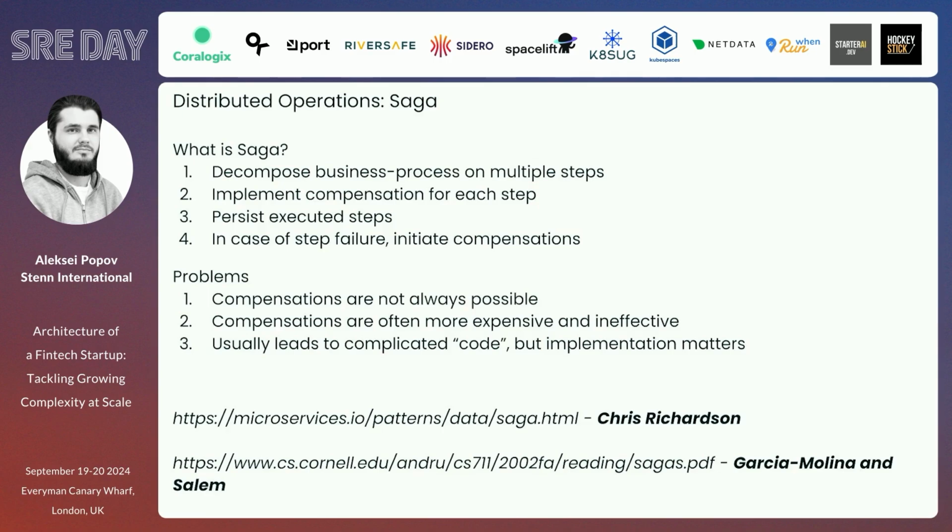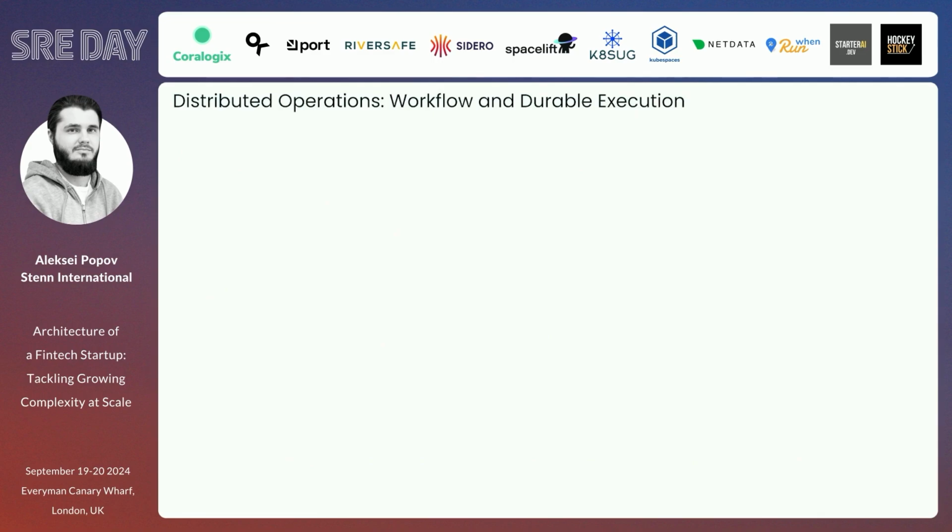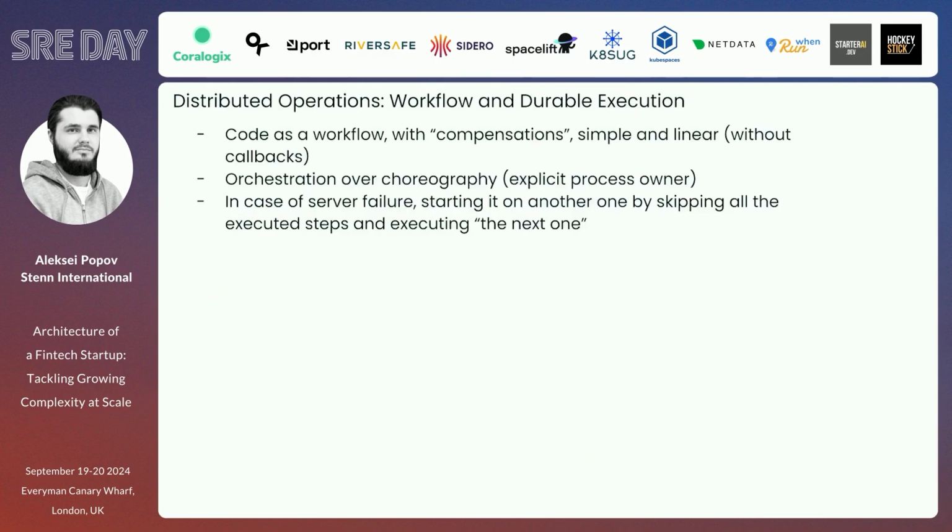And what we discovered for ourselves, to solve this mainly distributed problem, is that we can start using some kind of workflow and durable execution. Technically, it does absolutely the same, but it helps us to write code as a workflow, with compensations, simple and linear, without any callbacks, without any interruptions, just line by line. Orchestration over choreography: in that case, we have an explicit process owner. We don't need to find our way through the choreography to see who is responsible for the whole process.